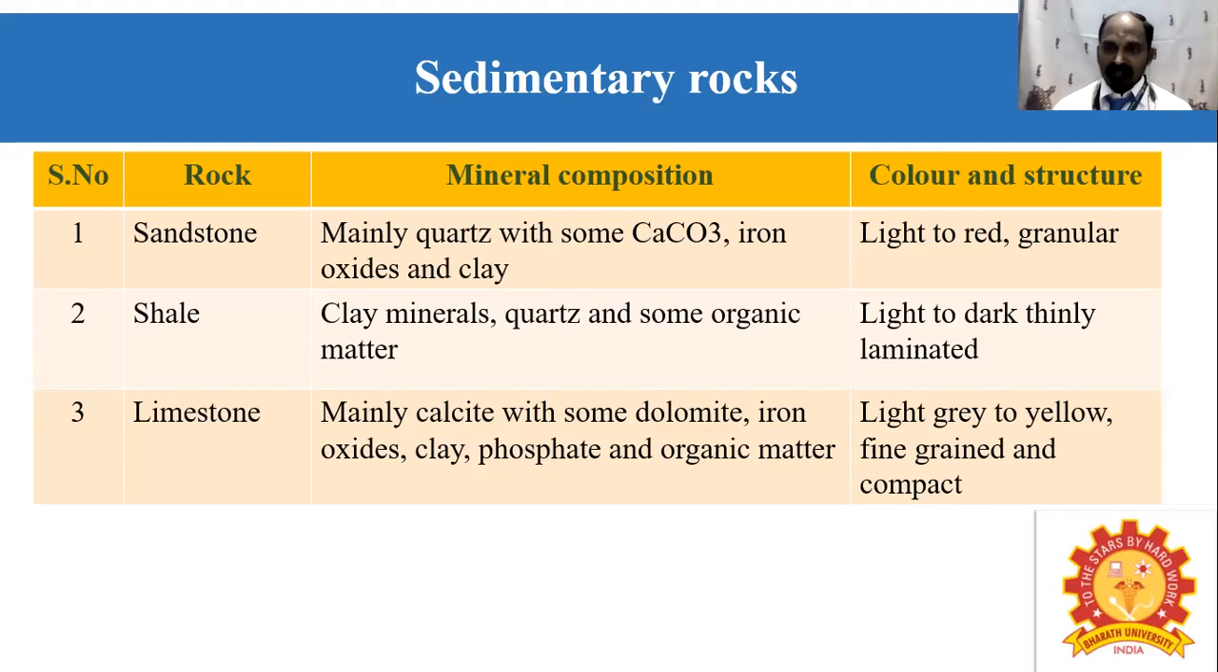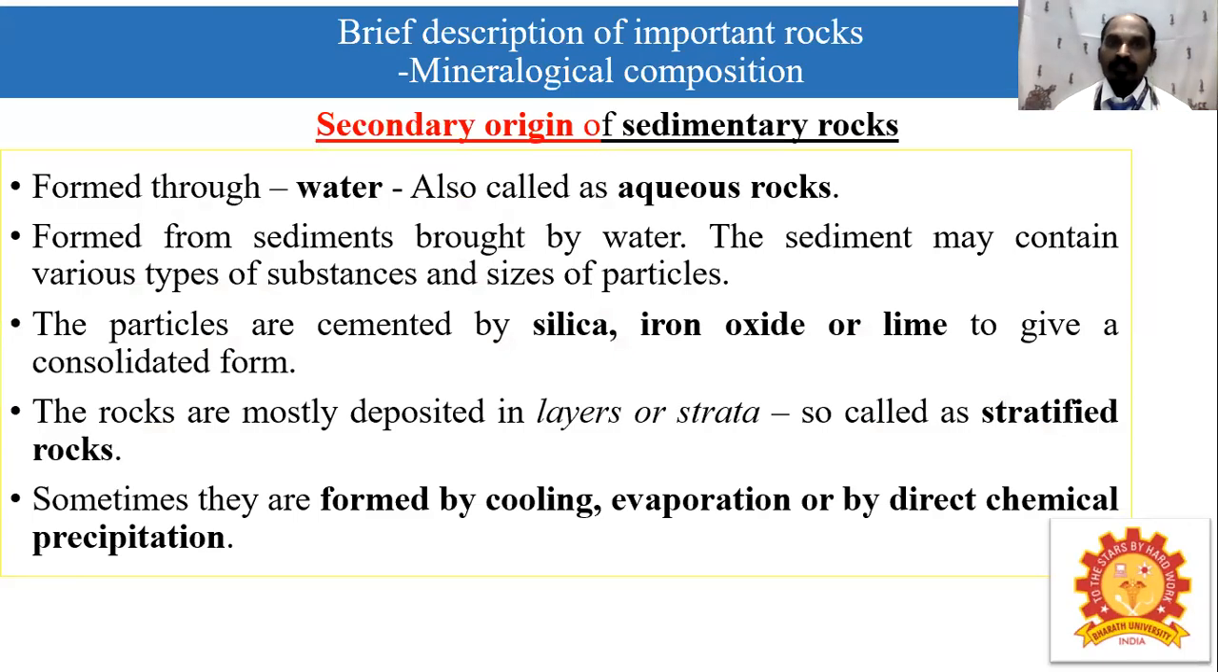The color and the structure of the shale is light to dark, thinly laminated. Then limestone. The mineral composition of limestone is clastic with some dolomite, iron oxide, clay, phosphate and organic matter. The color and the structure of this limestone is light gray to yellow color, fine grained and compacted in nature. Then the brief description of important rocks, mineralogical composition.